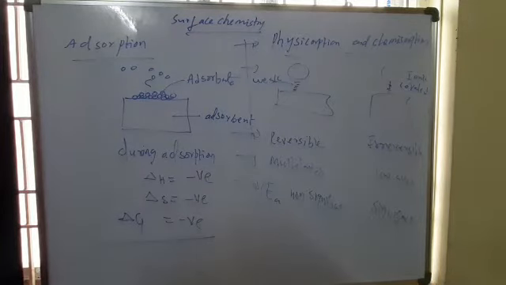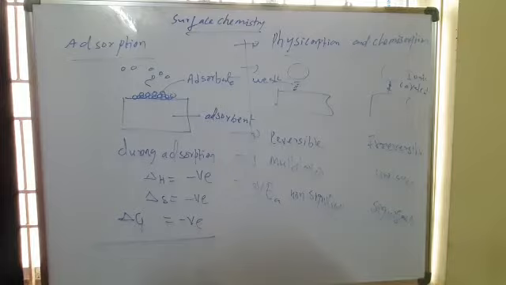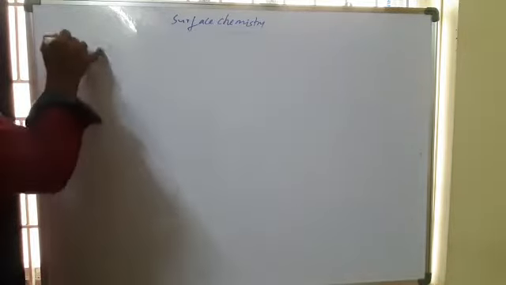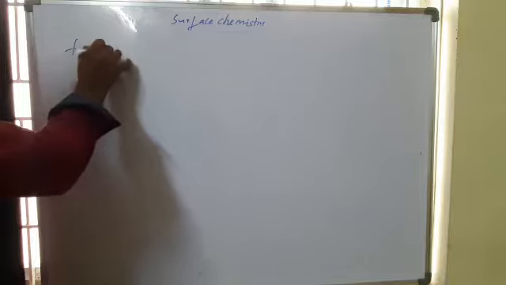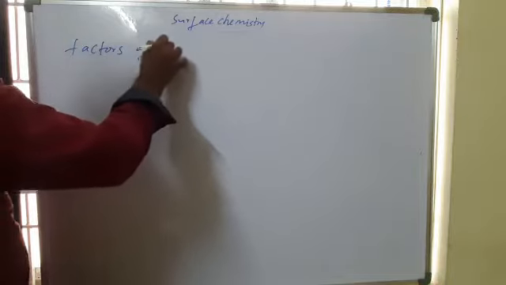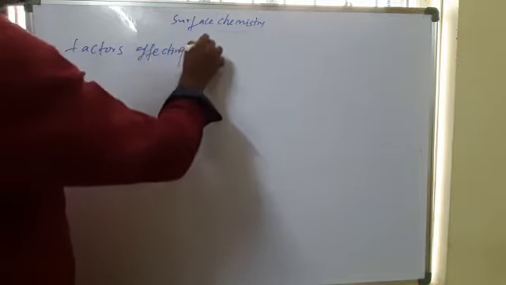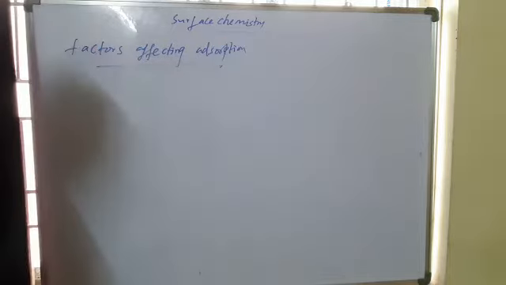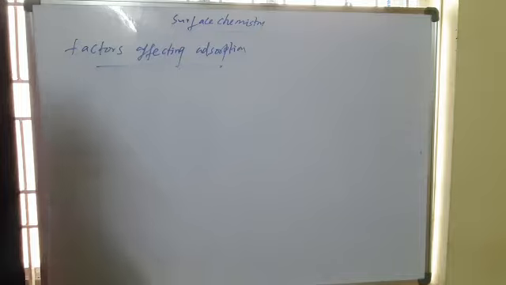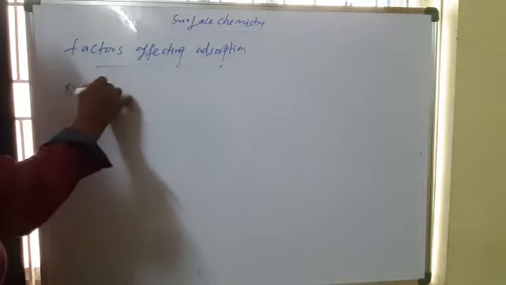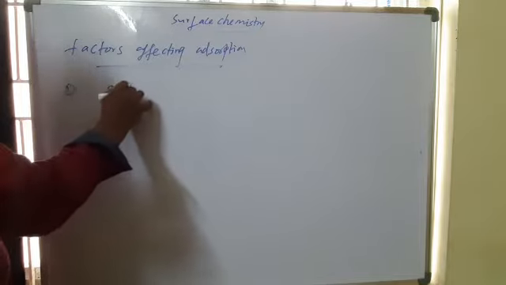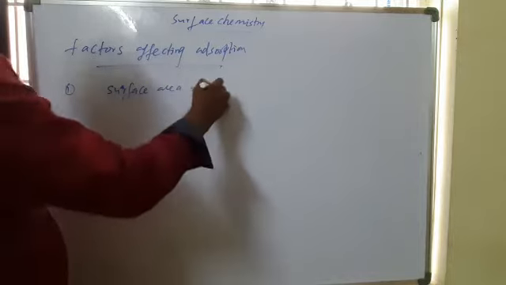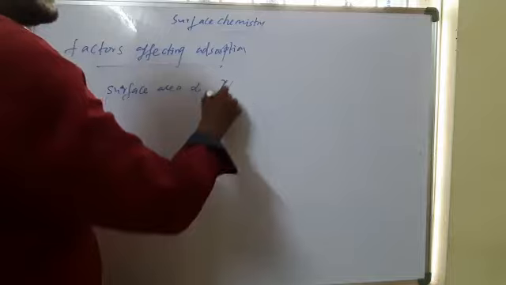Now, next, the factors affecting adsorption. Generally, surface area: surface area is directly proportional to the extent of adsorption, whose symbol is x by m.